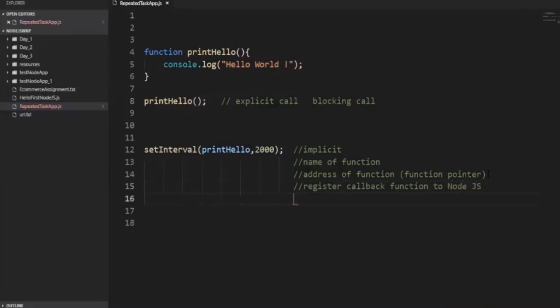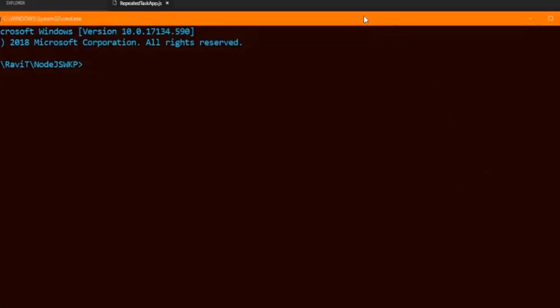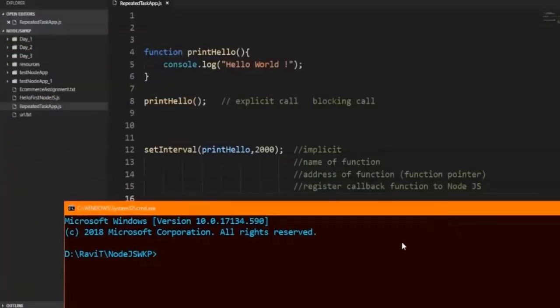Now see, I just did a small work. Can I run this code now? Yes, you can. Control Shift C. Your program is in front of you, your console of Node is there. We can just use node, give the name of that file, and type this command. What is happening, my dear friend? Have you observed? Exactly after 2 seconds, hello world is getting displayed.